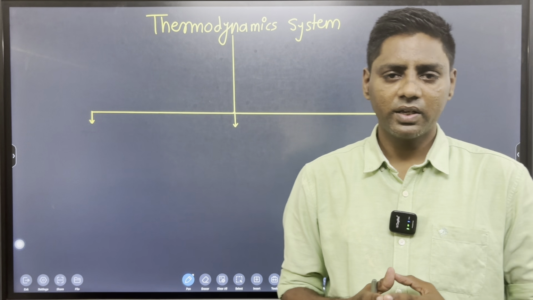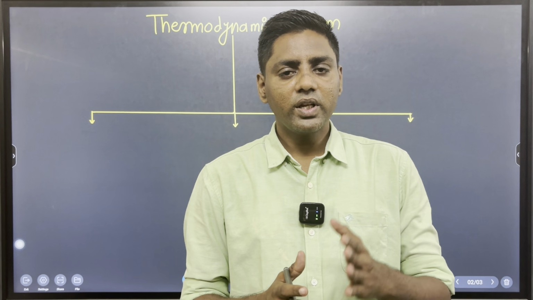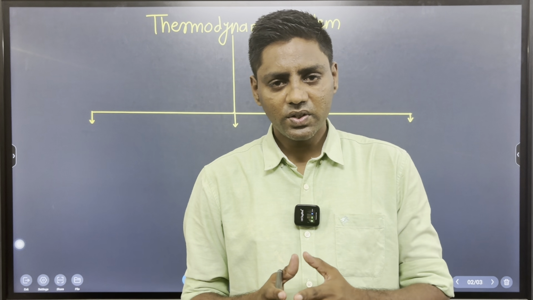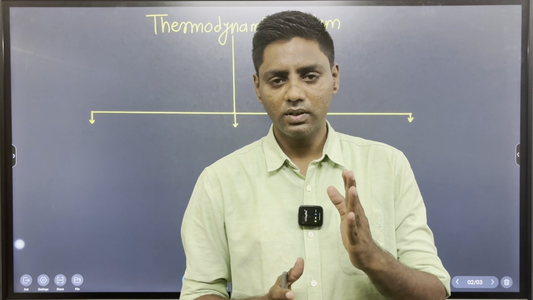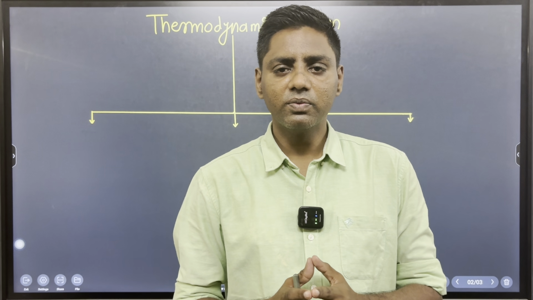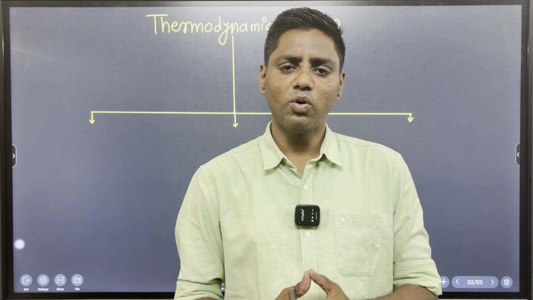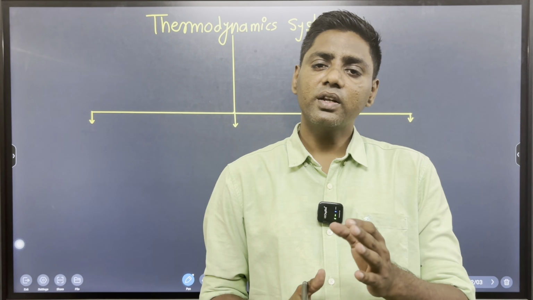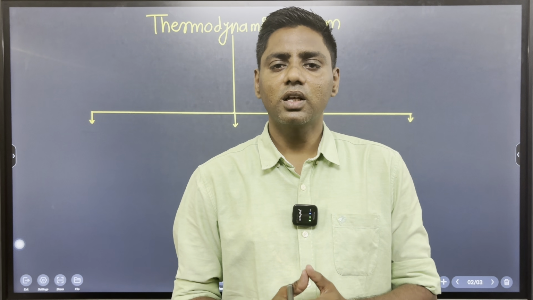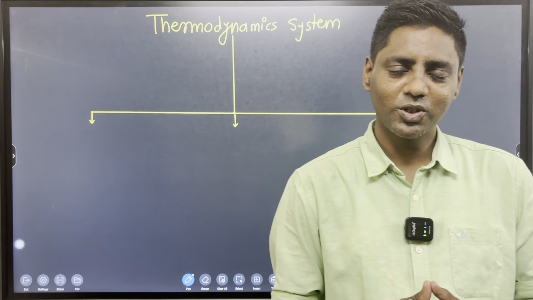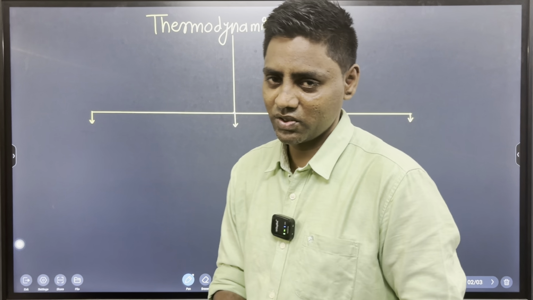And after that, what is the Zeroth law? A simple statement. Consider three bodies A, B, C. Body A is in thermal equilibrium with C, and body B is in thermal equilibrium with C. So definitely we can say that body A is in thermal equilibrium with B. It is a very simple observation: if two objects, bodies or systems are each in thermal equilibrium with a third, then both must be in thermal equilibrium with each other. This is the Zeroth law of thermodynamics. And after that, we start what is meant by thermodynamic system.